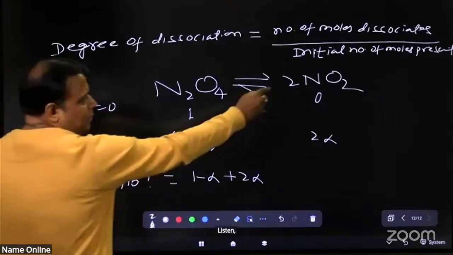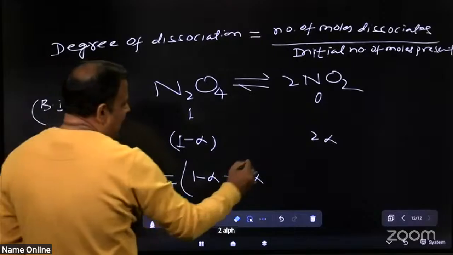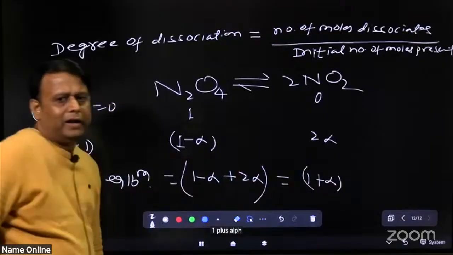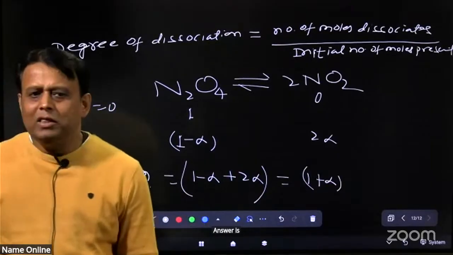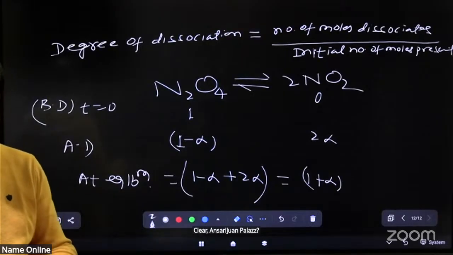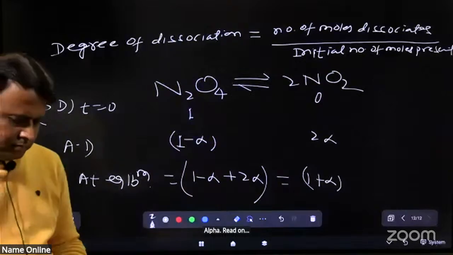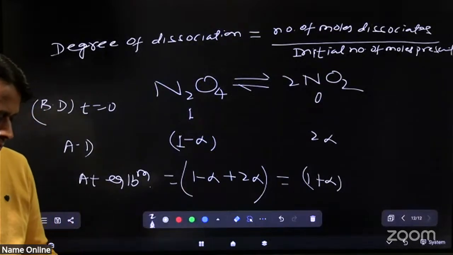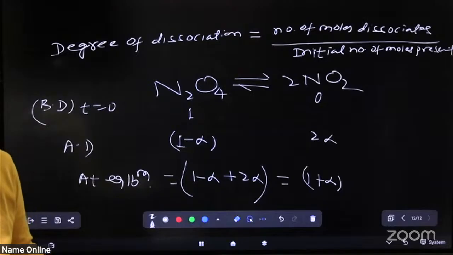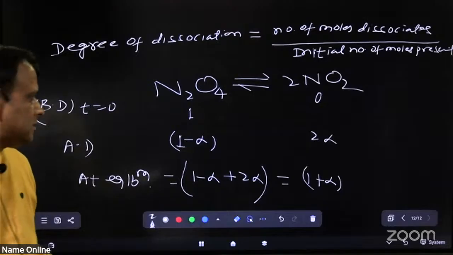After addition and subtraction, it will be 1 plus alpha, and hence the answer is 1 plus alpha. Clear? Answer is 1 plus alpha. Write down. Clear? Next, question 56.